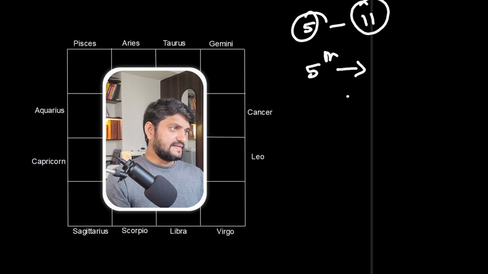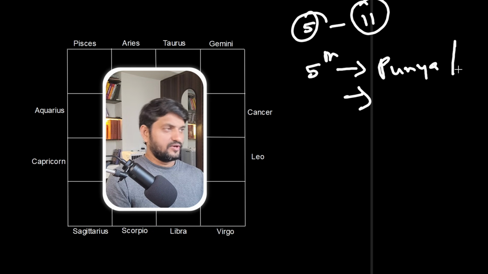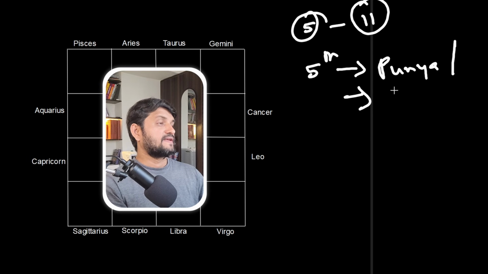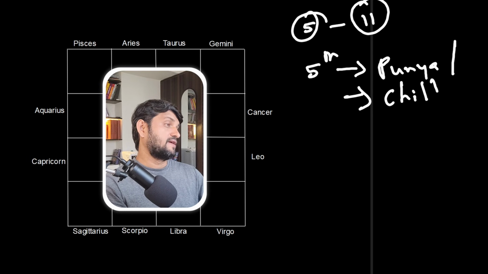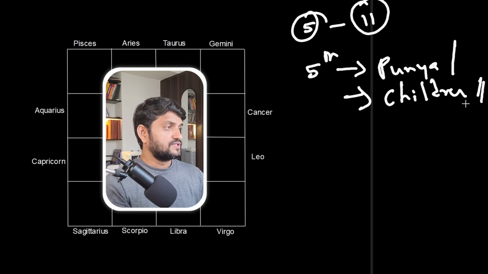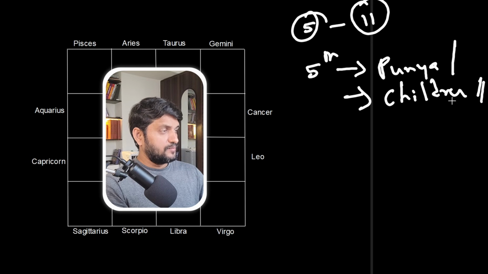That is one. The second one, the 5th house, the punya, we say punya as in whatever good things you have done in a previous life. And the second signification is the children. The 5th house denotes children. So children bring happiness.